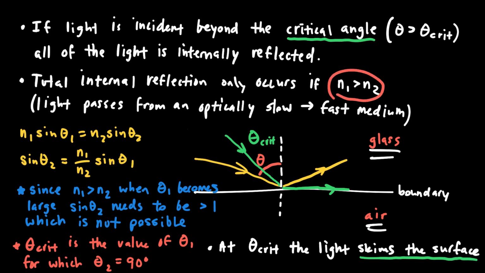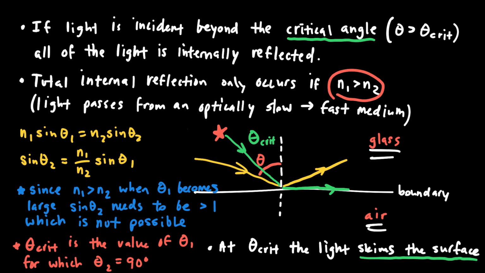And when n1 is greater than n2, and I put the light incident at theta critical, the critical angle, then what will happen is the light will go down to the boundary and, rather than being reflected, skim along the surface. And that's what I'm saying at the bottom there. At theta critical, if I have light coming in at the critical angle, the light will get bent and go along the boundary between the two surfaces.